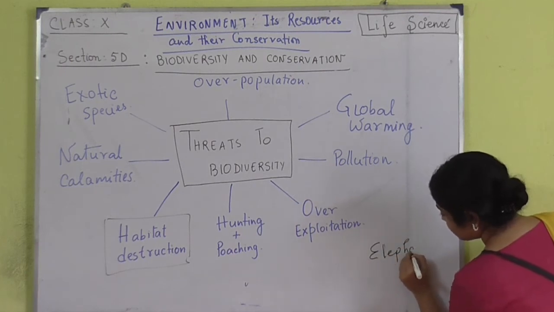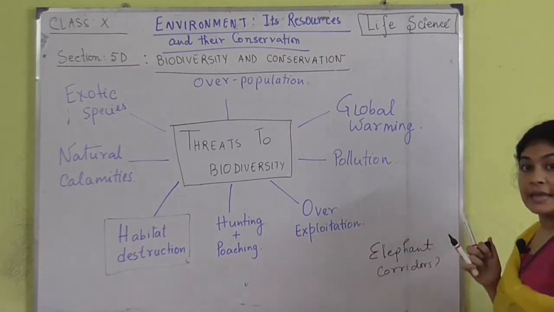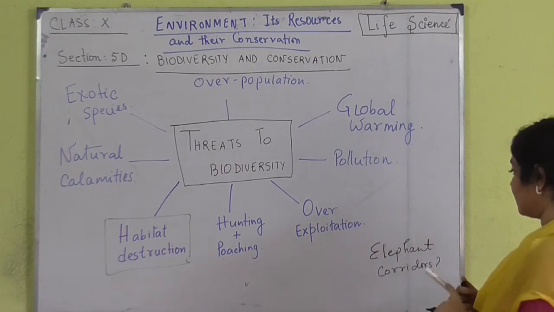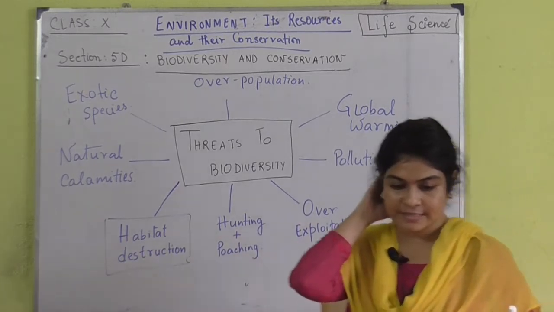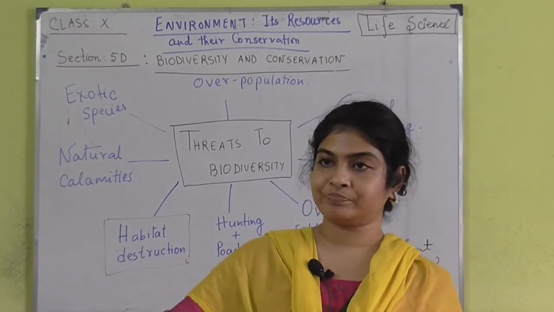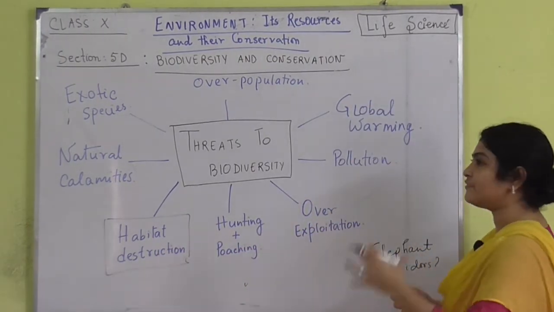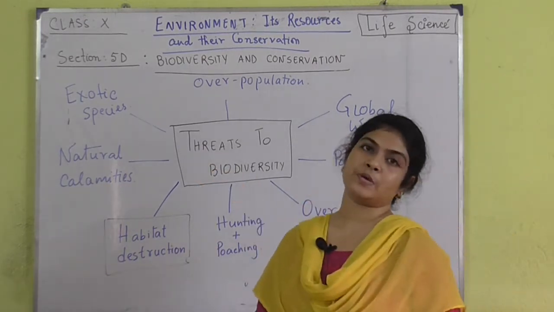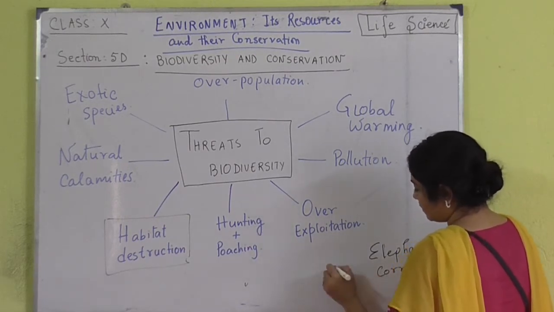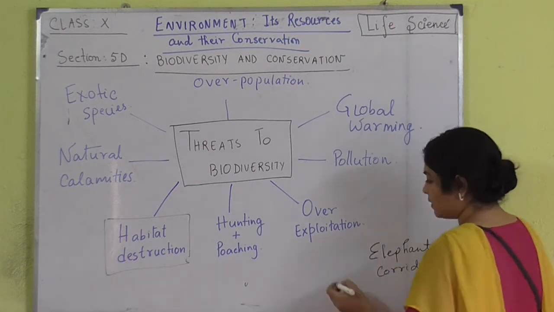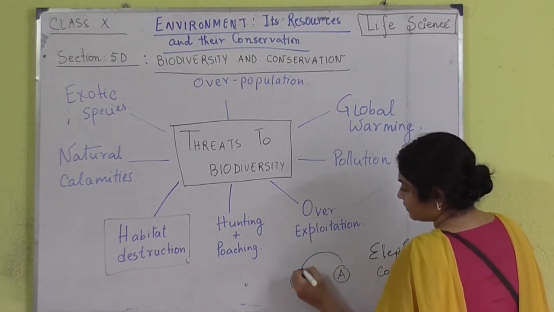Have you heard about elephant corridors? Elephants are mammals, so from a very young age they are taught to use specific paths to pass from one place to another. Suppose one particular group is used to moving from position A to position B through this path.